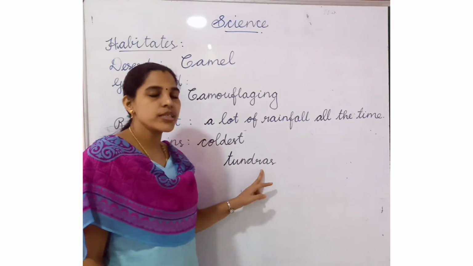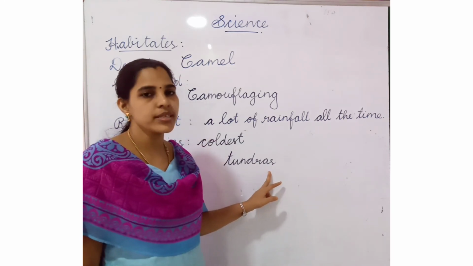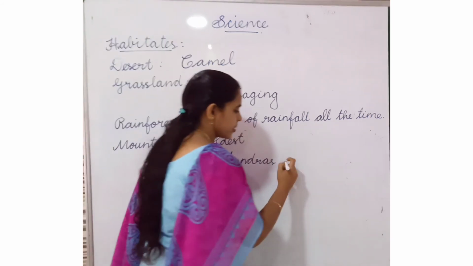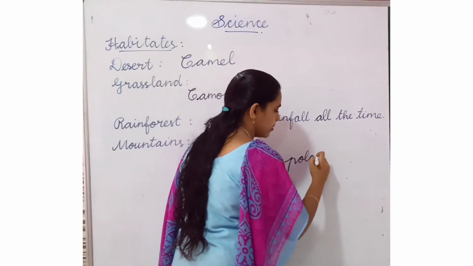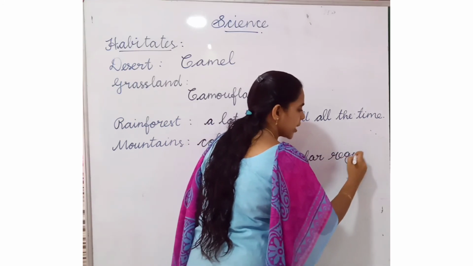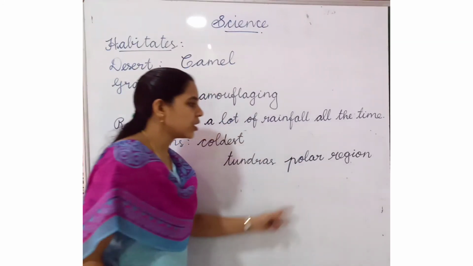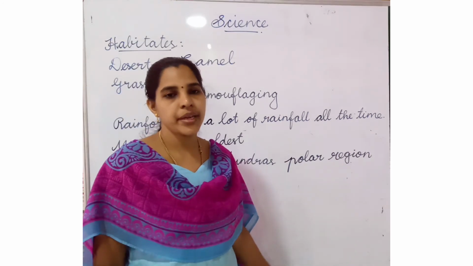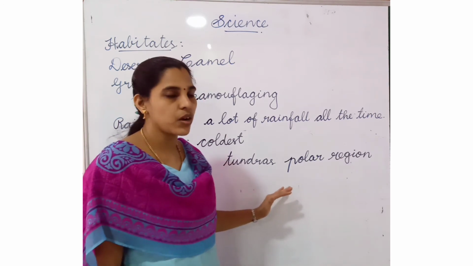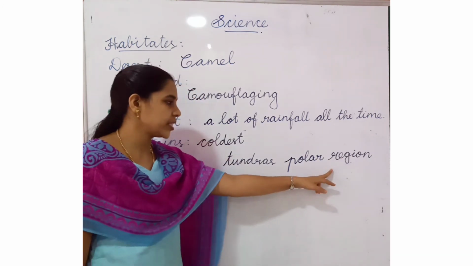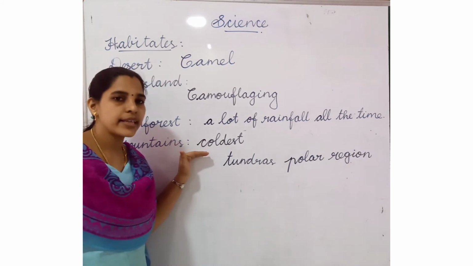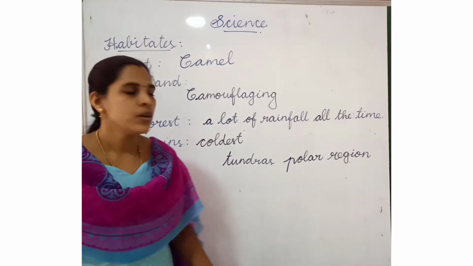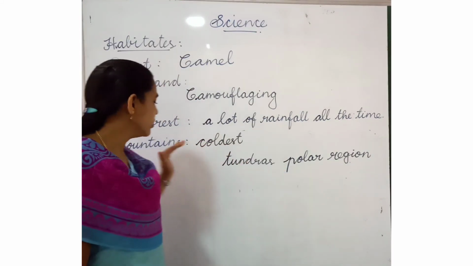Tundras. What is the meaning of tundras? Tundras means polar regions. The polar regions are called tundras. In polar regions, which animals can live? Polar bear, penguin. These are the types of animals that can live in polar regions. The mountains are the very coldest region.